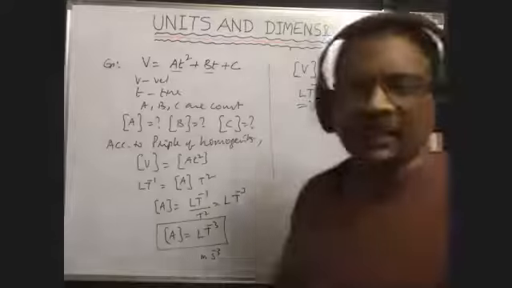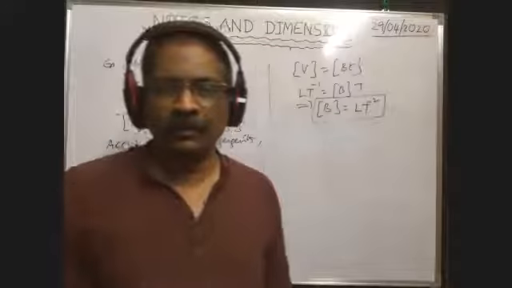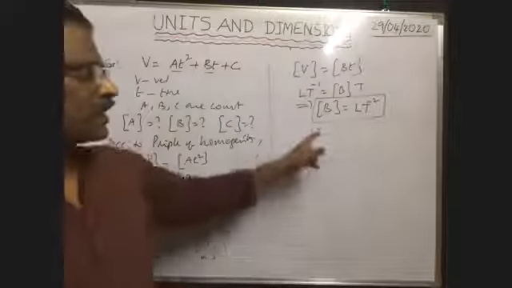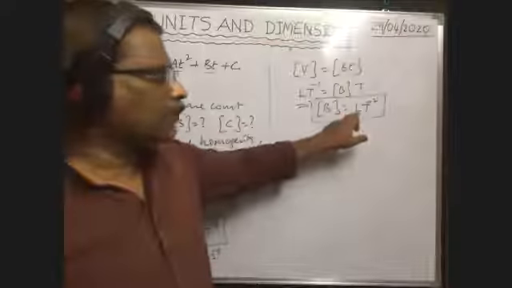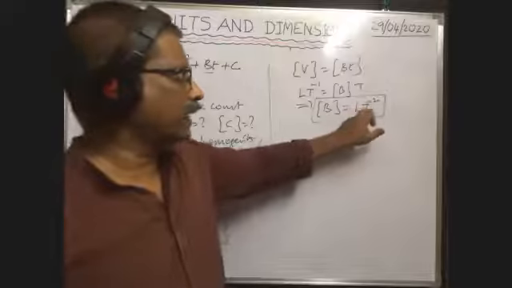What is the SI unit of B now? In SI system, L means meter, T means second. So meter second to the power of -2.